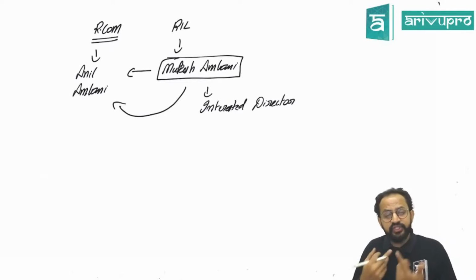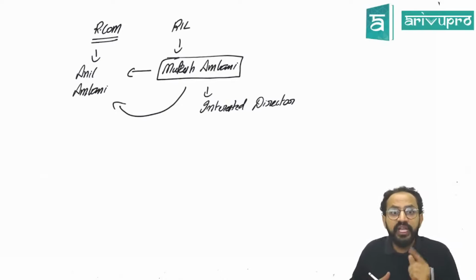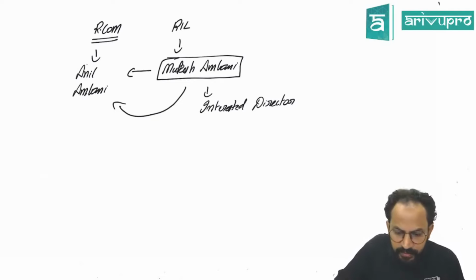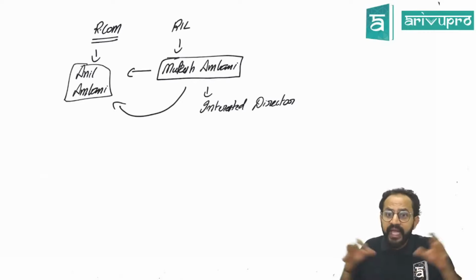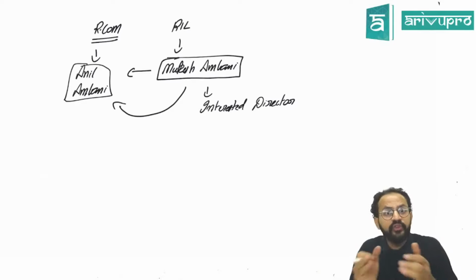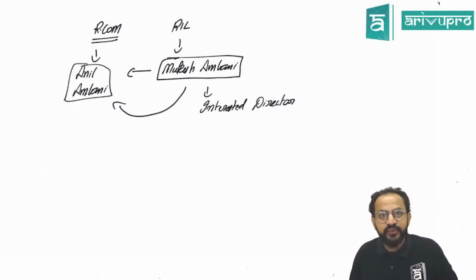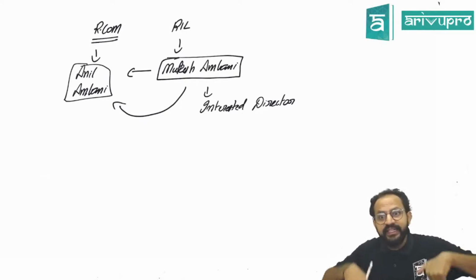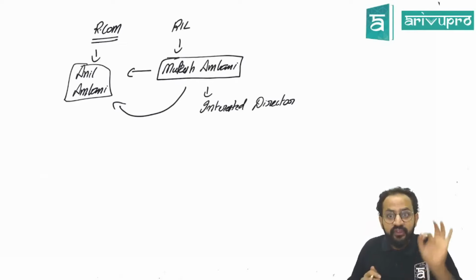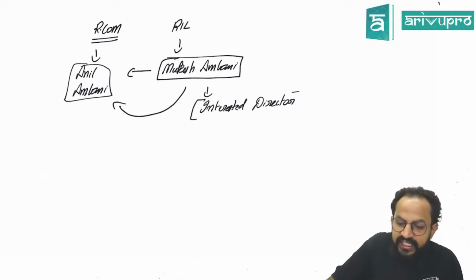So, ideally, the rest of the board may assume that in this particular transaction, Mukesh Ambani may not give his genuine decision. Obviously, because it is his brother's company, he may not consider major aspects. He may not ask for a quotation. He may not ask for a negotiation because it is his brother's company. So in such contracts, in such transactions where one of the directors is interested in some way or the other, it becomes an interested transaction. In that case, whichever director is interested will be called an interested director.